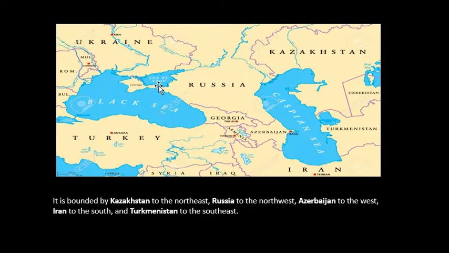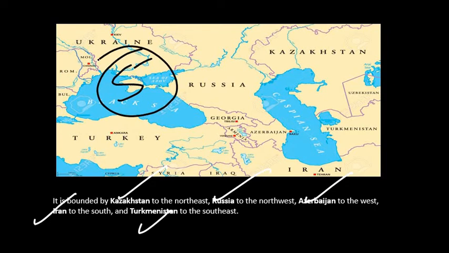This is the Caspian Sea, and it is bordered by Kazakhstan, Russia, Azerbaijan, Iran, and Turkmenistan. It is bordered by 5 countries. UPSC may get you into a trap. It may say Russia is bordered by the Caspian Sea in the southwest.